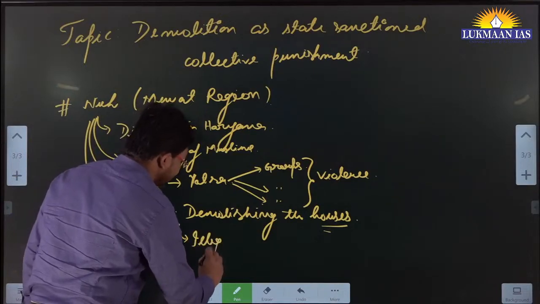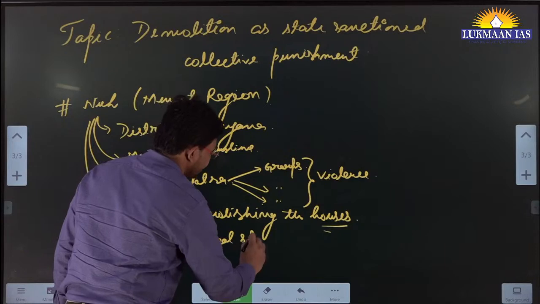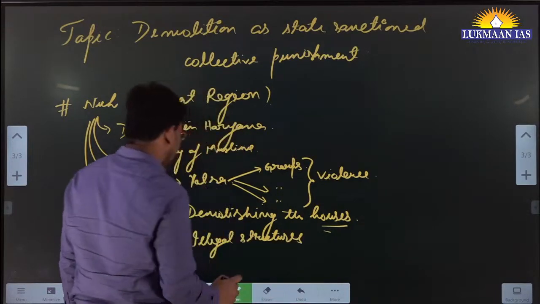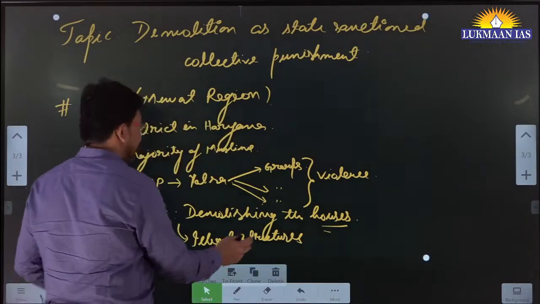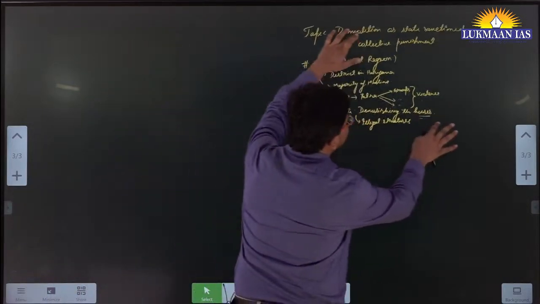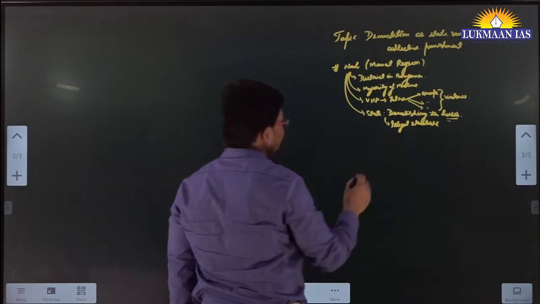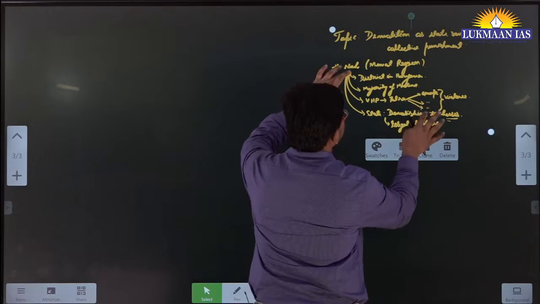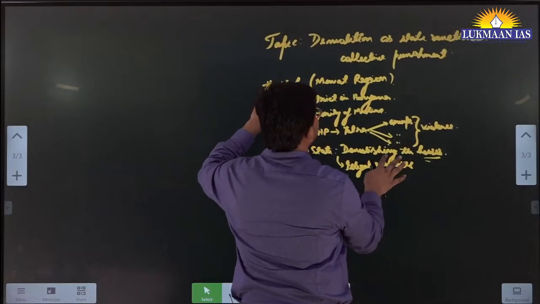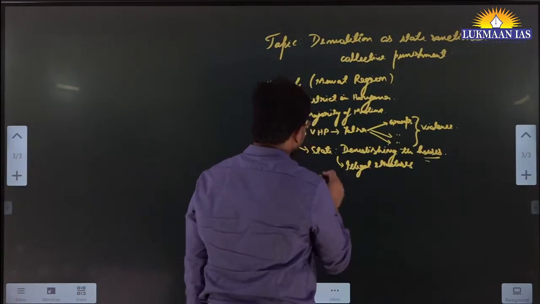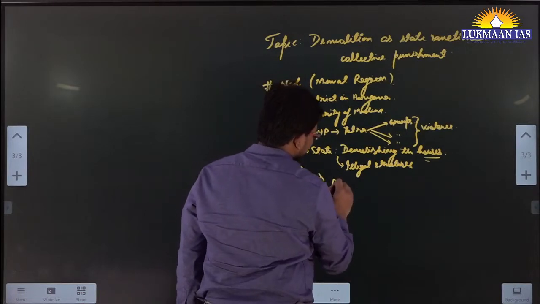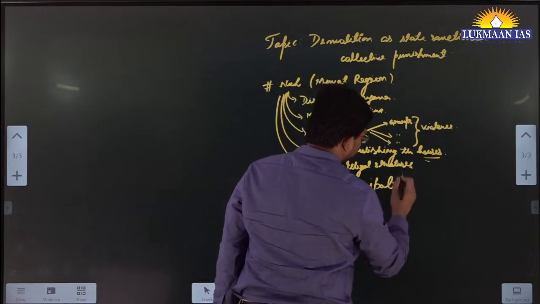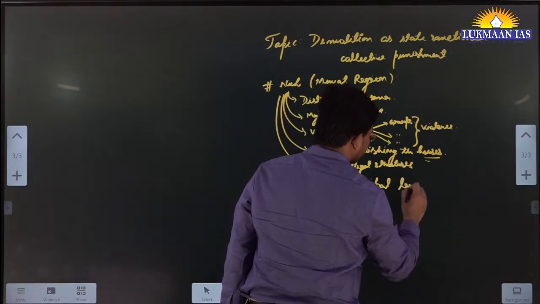They are demolishing structures that are not officially sanctioned, by using municipal laws.